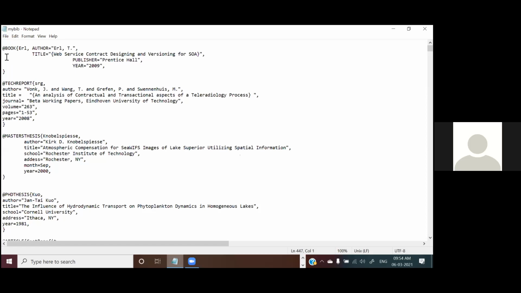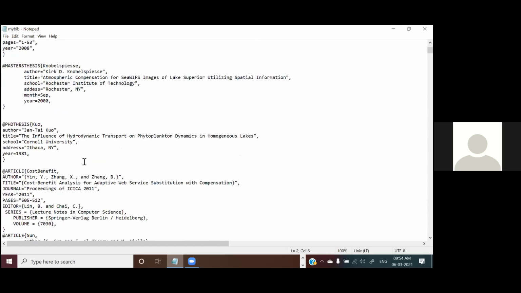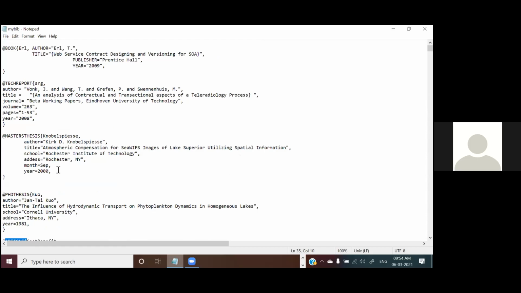So you can see here, it is a book. The @ sign is the start of any database entry. This is a paper. So what is the type of the reference? You have book, tech report, master's thesis, PhD thesis, etc. A very common one is article. For a book, we have the label. This is the label with which you are going to refer or cite. Then you have author equal to, within quotes, the author name, then title.